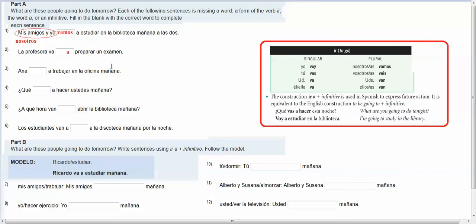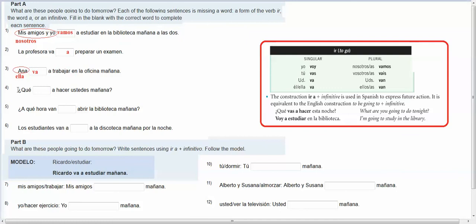Ana a trabajar en la oficina mañana. So for the future, I need ir, a, and the infinitive. I have an a, I have an infinitive. I don't have ir. The person who's going to be working at the office tomorrow is Ana, which is the same thing as ella. So if I go over here to ella, I would have va, and that's what I'm going to plug in here. Ana va a trabajar.